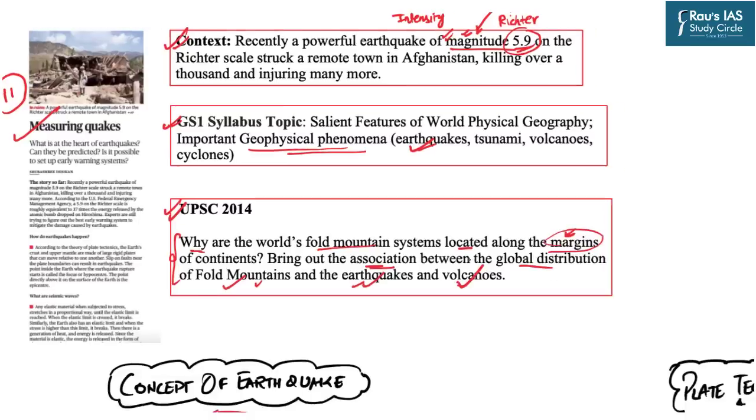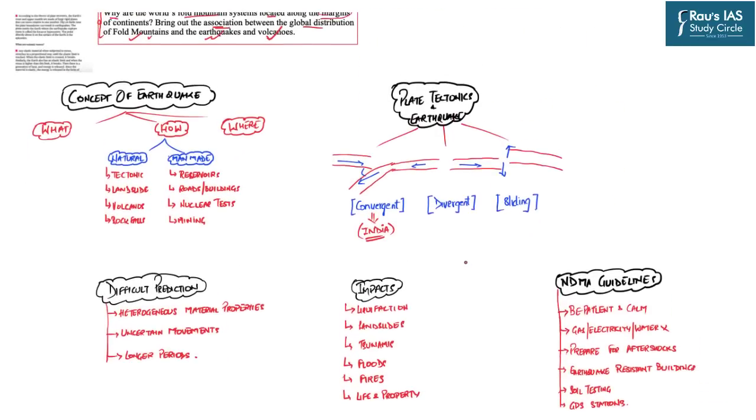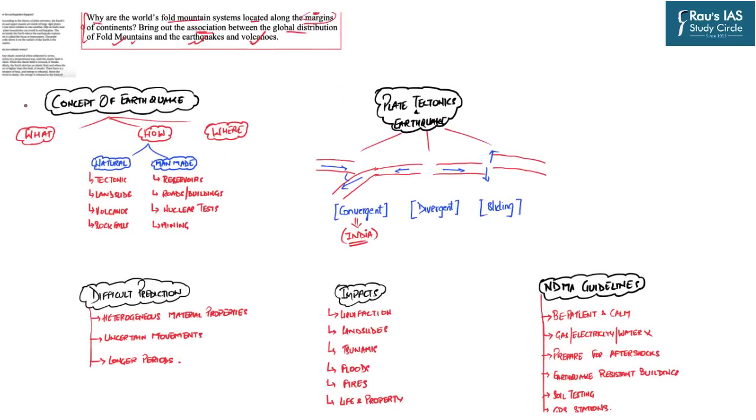In today's session, we are going to discuss all the important components of the earthquake. We will discuss the concept of earthquake, and how it is related to the plate tectonics theory, which is also known as the soul of geomorphology. Then we will also discuss why it is so difficult to predict an earthquake. Then we will come to the multidimensional impacts of earthquakes, and in the last we will discuss some of the important National Disaster Management Authority guidelines in association with the natural disaster of earthquakes. So let us begin the discussion in detail.